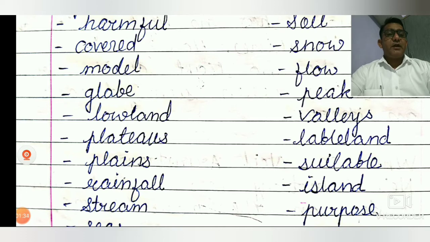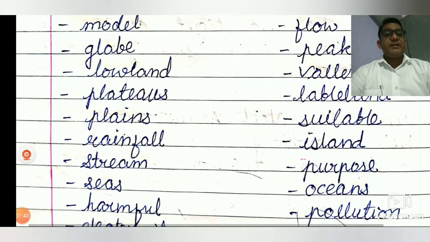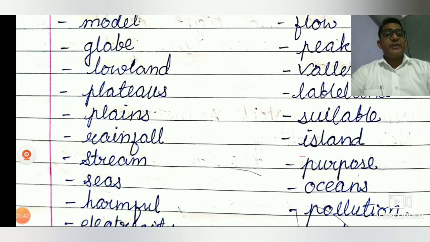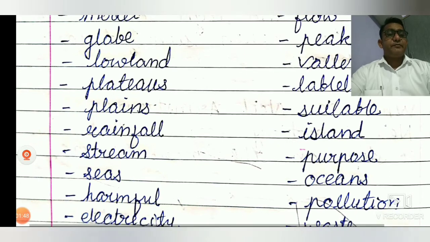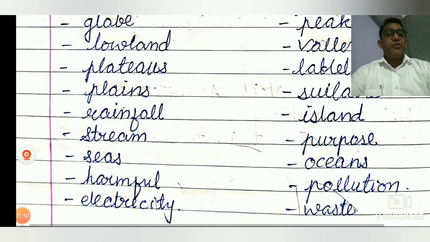Rainfall, rainfall. Stream. Seas. Harmful, harmful.